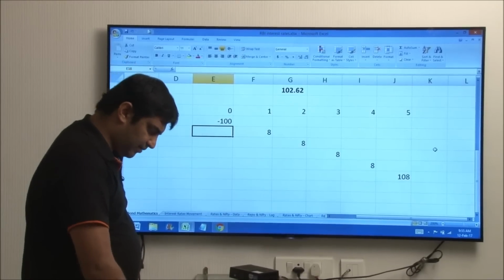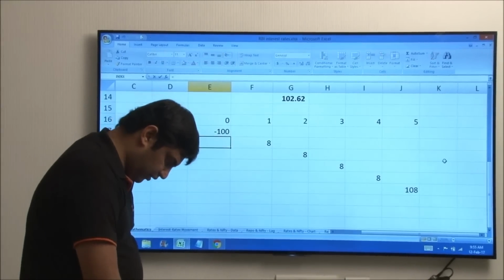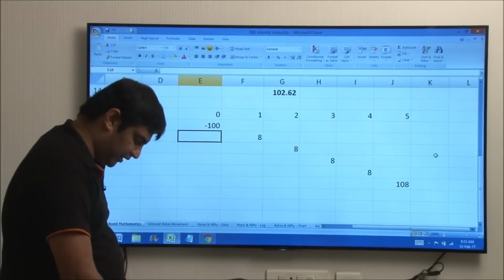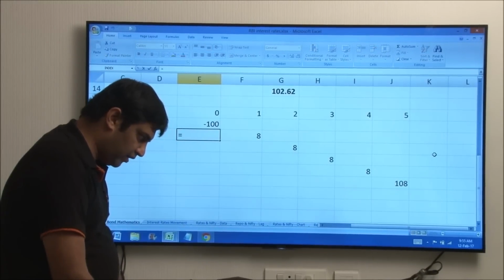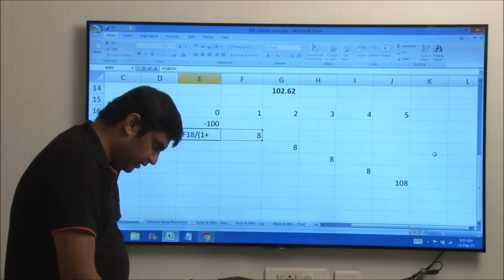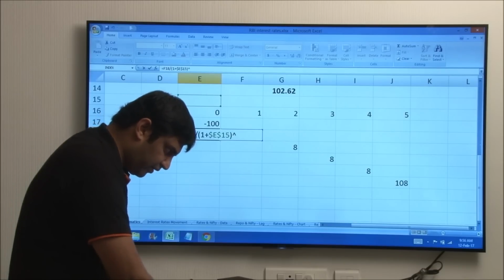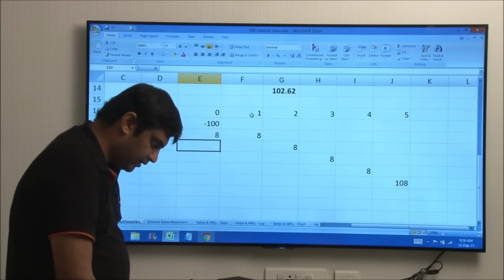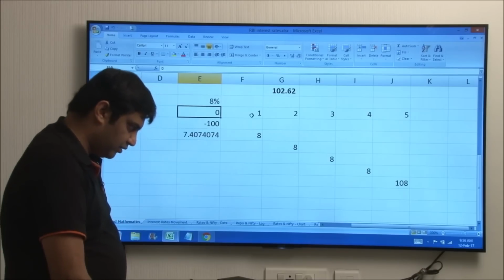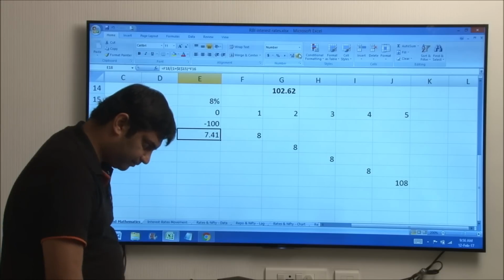And let's say, for example, we'll have to do the PVs also. So now we will try to do the PV not by using the Excel formula, but by using the discounting function. So is equal to divided by 1 plus, let's say YTM is here, R percent raised to the power n, and this we are putting as 8%. So we have got 7.4. We'll quickly build the others also.